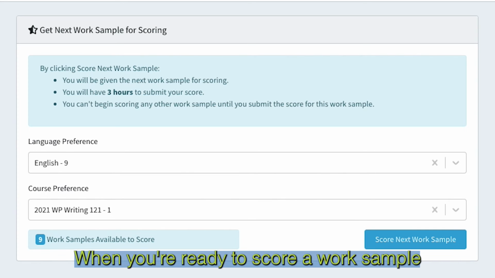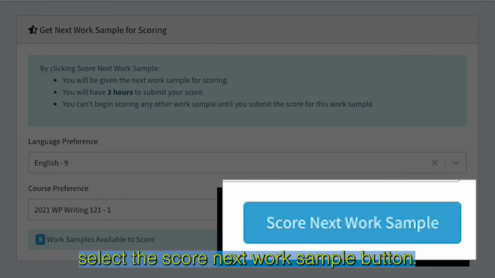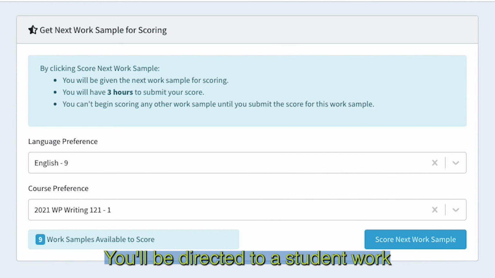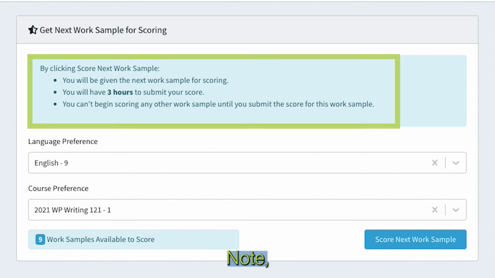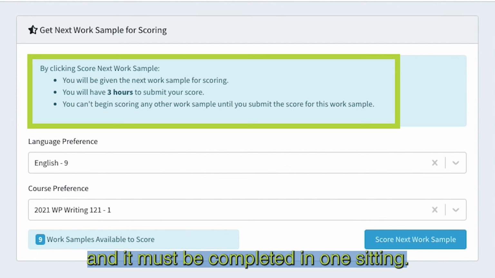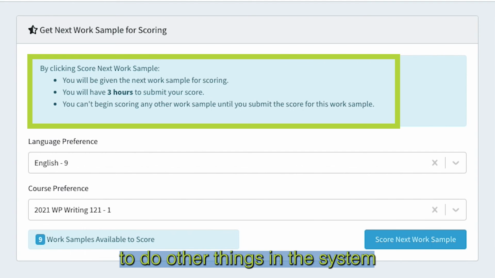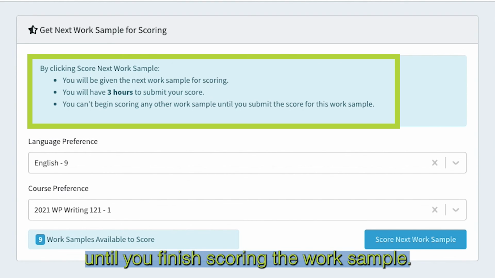When you are ready to score a work sample, select the Score Next Work Sample button. You'll be directed to a student work sample with a space for you to enter the score in the element boxes. Once submitted, you will have the option to go to the next work sample or to return another day. Note, you will have 3 hours to submit your score and it must be completed in one sitting. The system won't allow you to do other things in the system until you finish scoring the work sample.